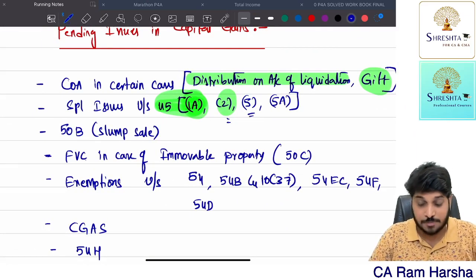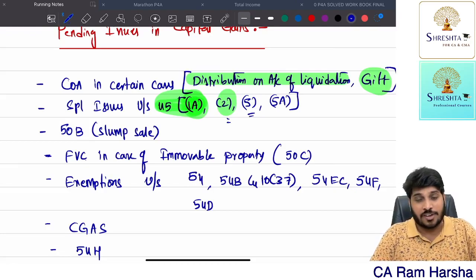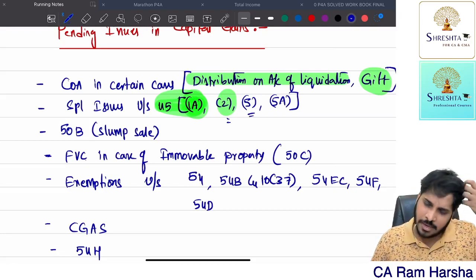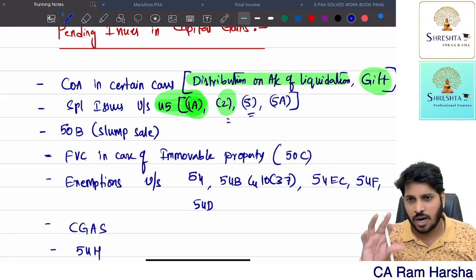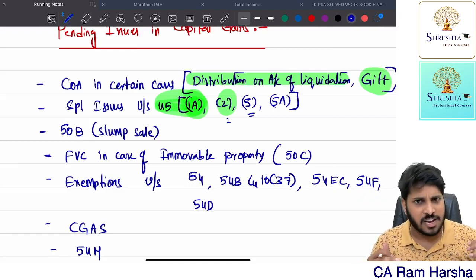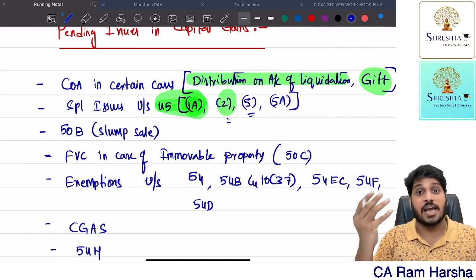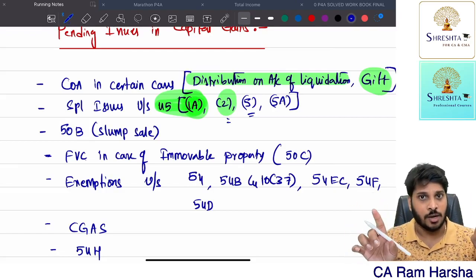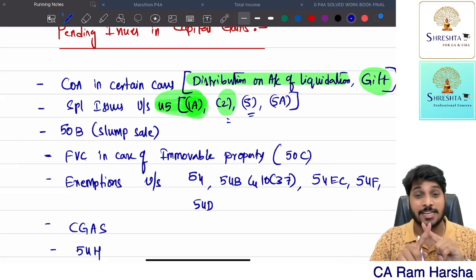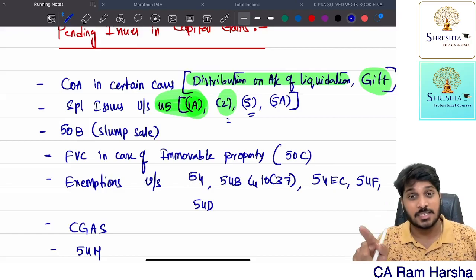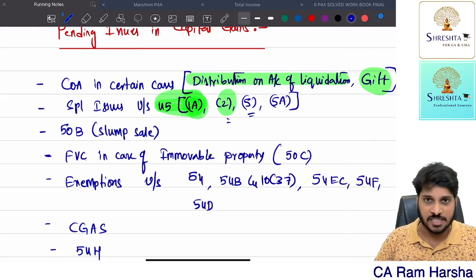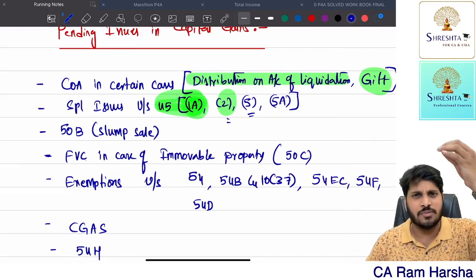Subsection 2. Now subsection 5. Compulsory acquisition of capital asset by government. If government has compulsorily acquired any capital asset, what is the consequence? Very simple. Whenever an asset is compulsorily acquired by the government, that is the year of transfer. But capital gain is not taxable in that year. Capital gain is taxable in the year in which you received the compensation.